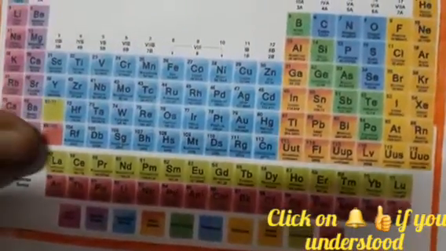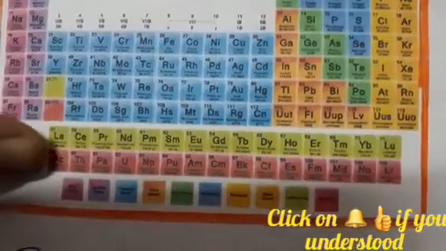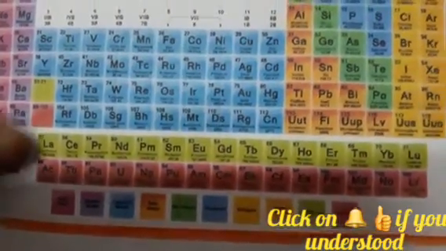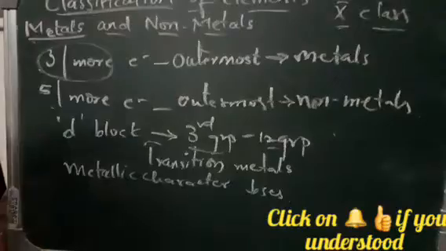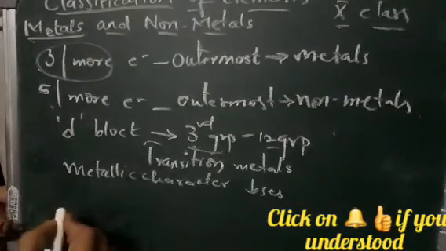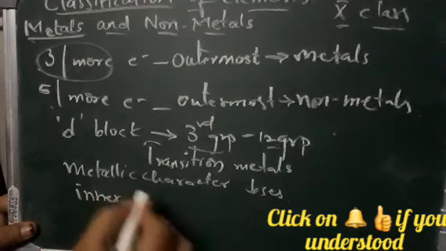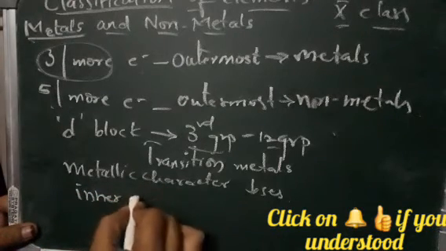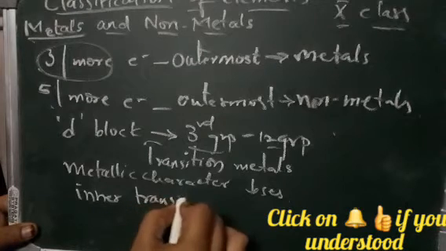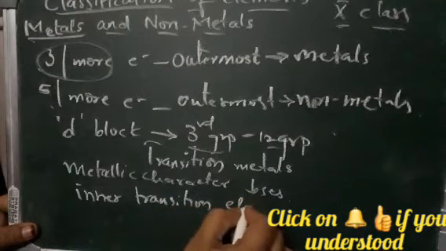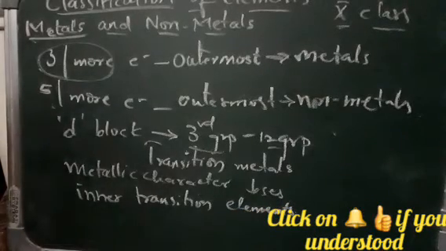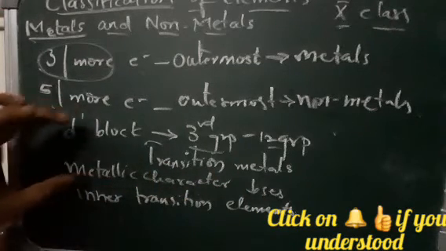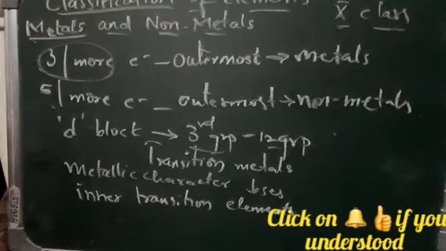This is nothing but lanthanides and actinides, which are given down here as 2 blocks. So the lanthanides and the actinoids are called the inner transition elements. That's why they are placed down separately, because there are so many. Again, they don't have place, so they have been taken as a block, but they belong to the third group only.